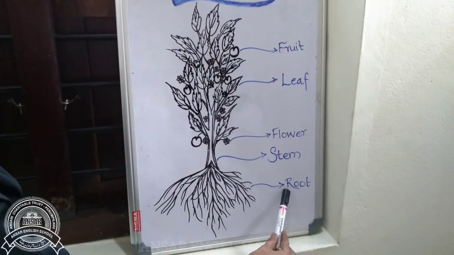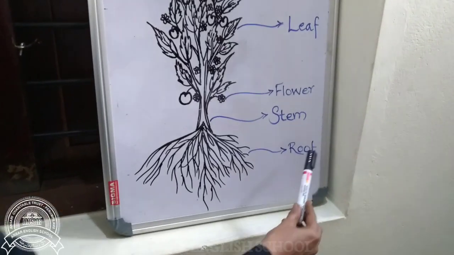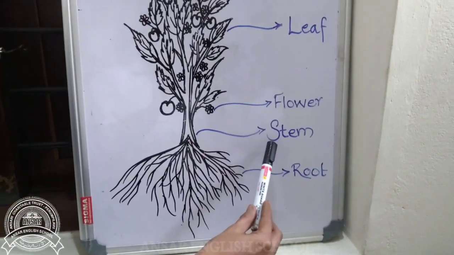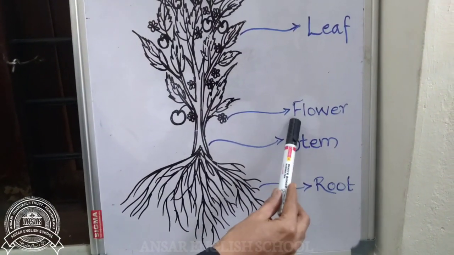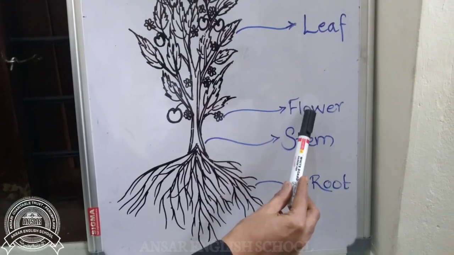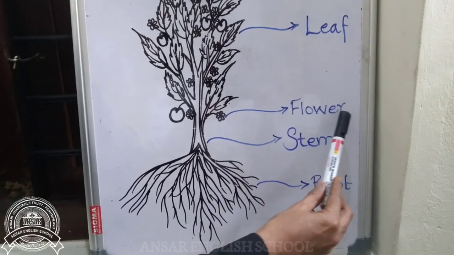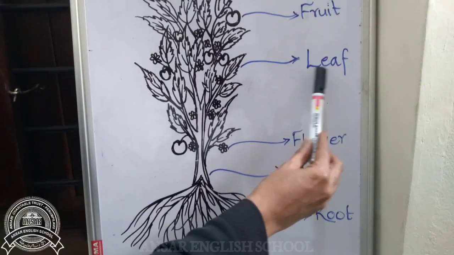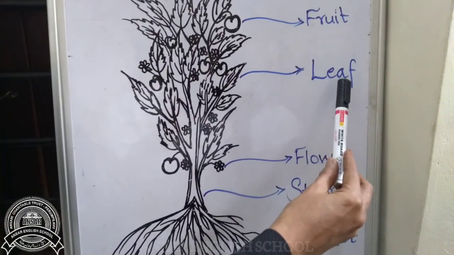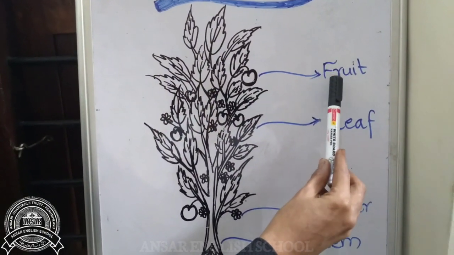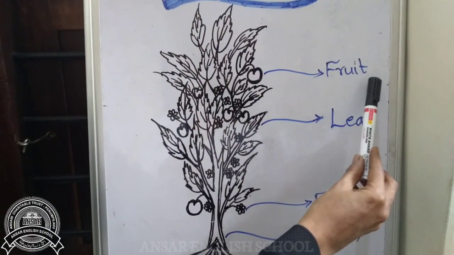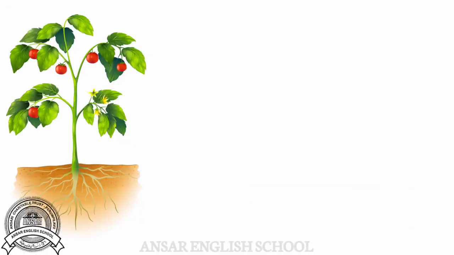Root, R-O-O-T, root. Stem, S-T-E-M, stem. Flower, F-L-O-W-E-R, flower. Leaf, L-E-A-F, leaf. Fruit, F-R-U-I-T, fruit. Let us learn more about these parts in detail.